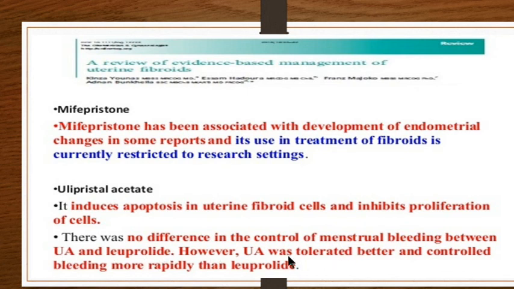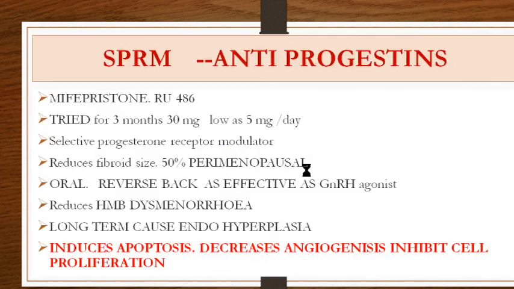However, ulipristal was tolerated better and controlled bleeding more rapidly than the GnRH agonists. The other drug was mifepristone. It is still in the trial and is still not being used. It has been associated with the development of endometrial changes in some reports, and its use in the treatment of fibroids is still in the research settings.